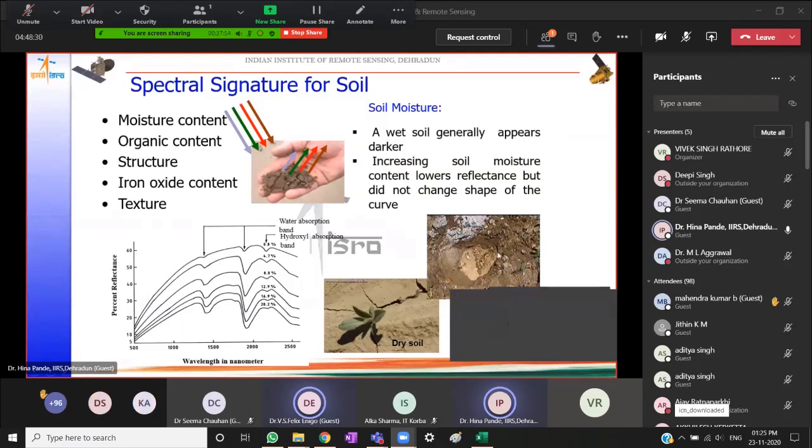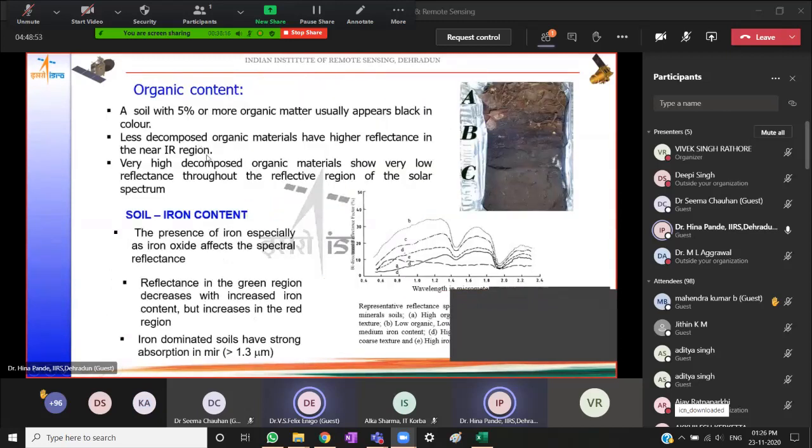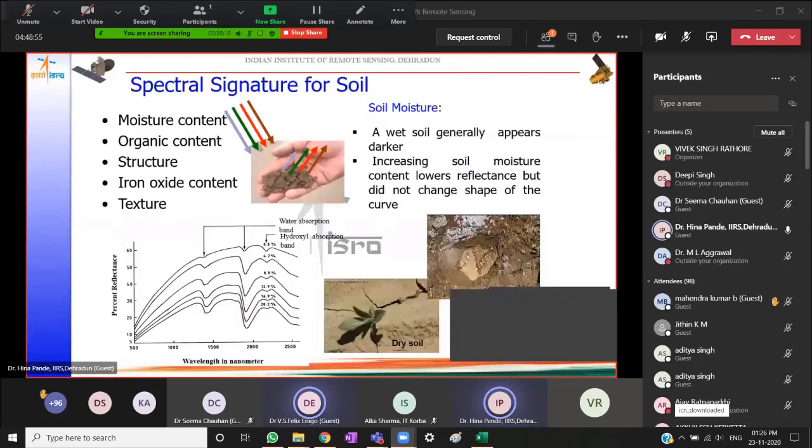If moisture content is added, then wet soil will give us a dark signature as compared to the dry soil. Now, increasing soil moisture will lower the reflectance, right? Also, organic content, iron oxide, all this if we add, then these will also reflect a change in the spectral reflectance. Structure and texture of the soil, that means how closely packed the